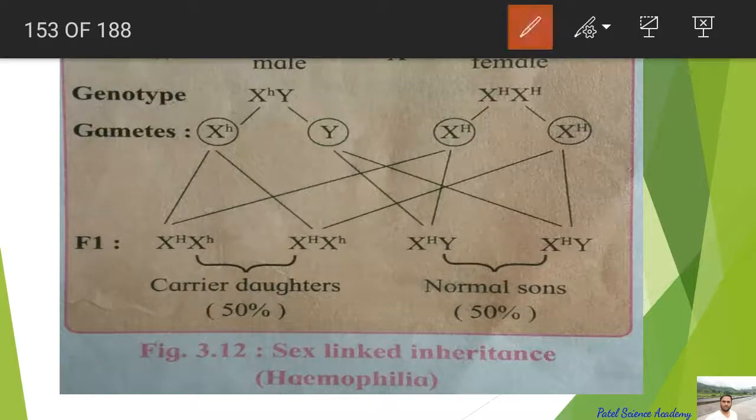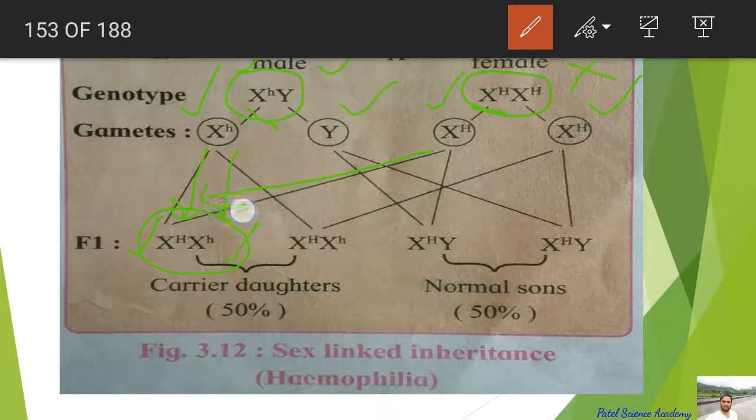So what will happen here? The male is abnormal and the female is normal. Because the male has this bleeder disease, it is indicated by X^h Y, and the female is normal, so it is indicated by X^H X^H. So its gametes will be X^h, Y, X^H, X^H. These are normal. So if it is fusing with this X, there will be X^H X^h.